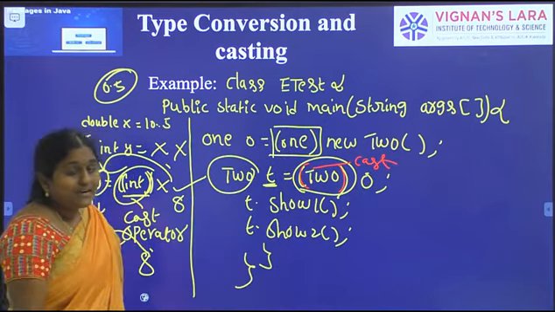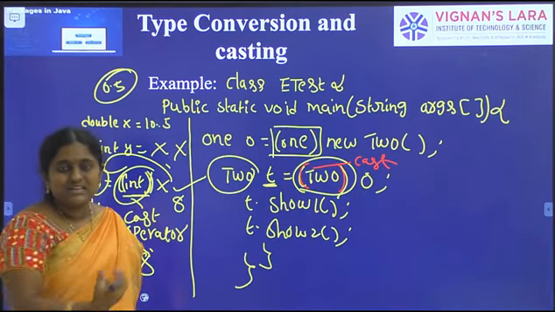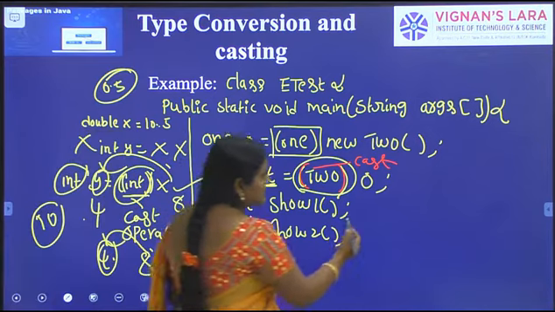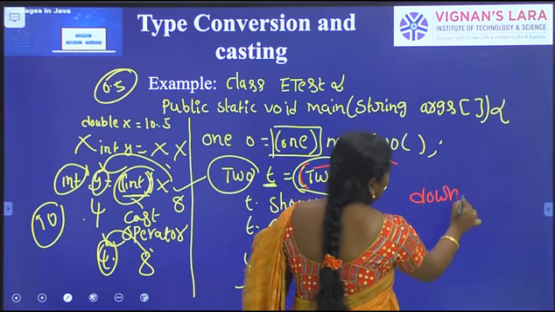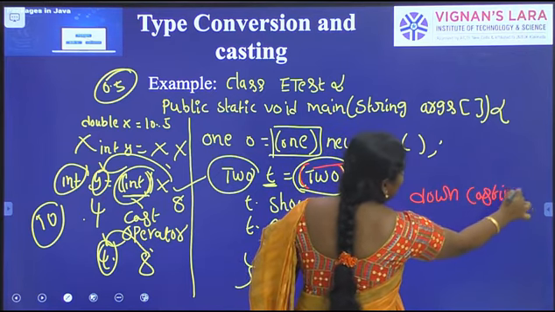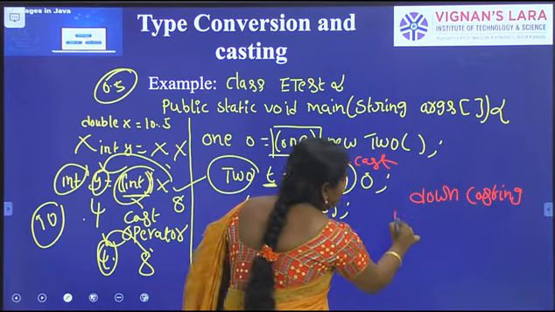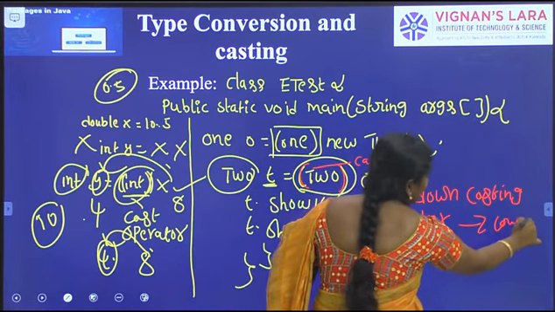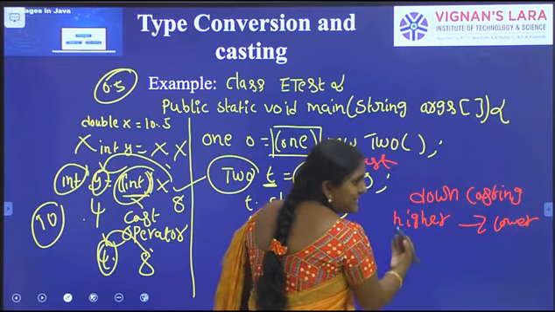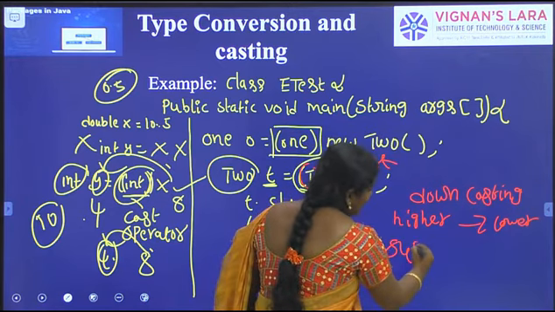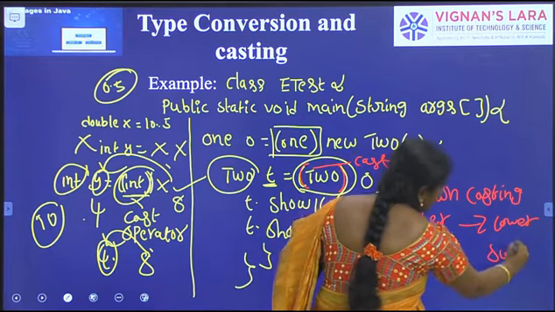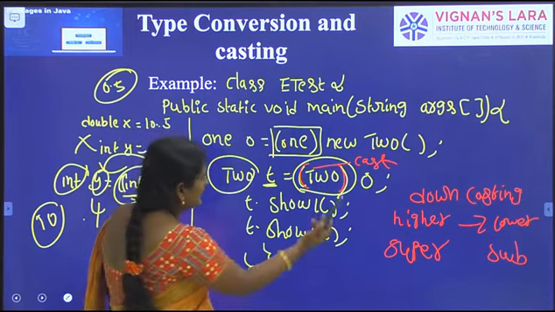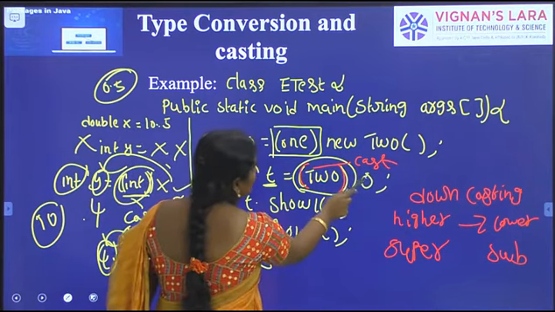So what casting is present here? Explicit casting, or narrowing casting, or down casting. Down means higher to lower. In our inheritance, in our classes, higher means superclass and lower means subclass. So we are converting a higher data type to a lower data type.